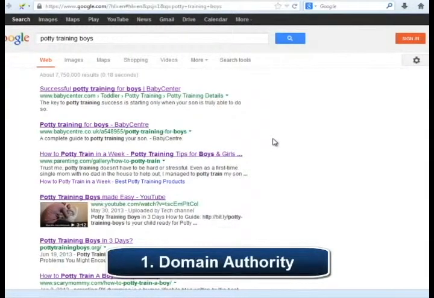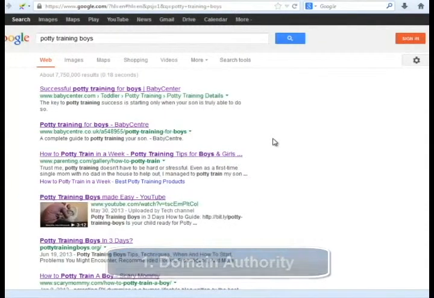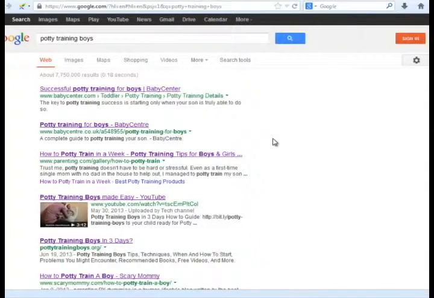Number 1. Presence of authority domains. For authority domains, we mean domains that have a real powerful presence on Google for a long time. Those domains might be Amazon.com, eBay.com, Apple.com, Walmart.com, etc. If you see that a lot of authority domains are in the top of Google, that is not a good sign, because they will be really difficult to outrank.